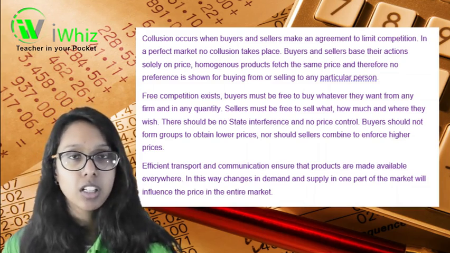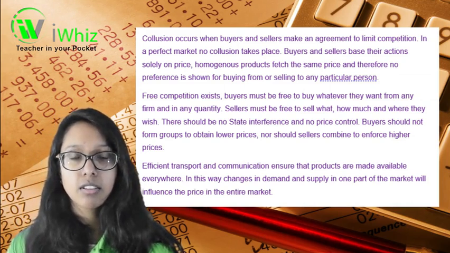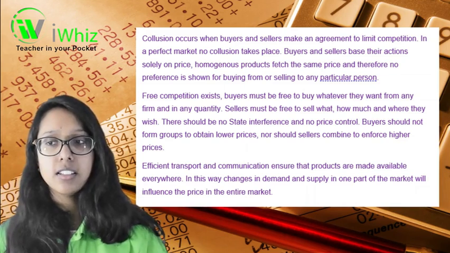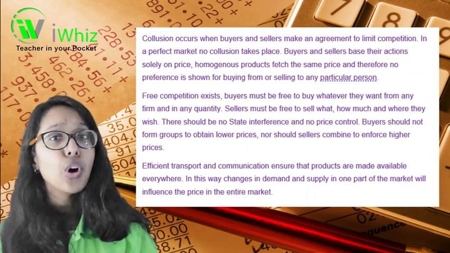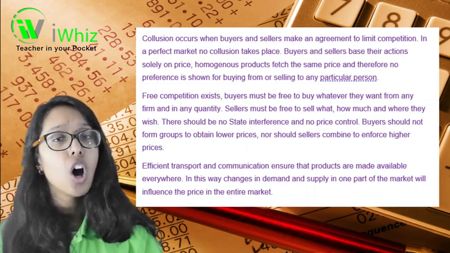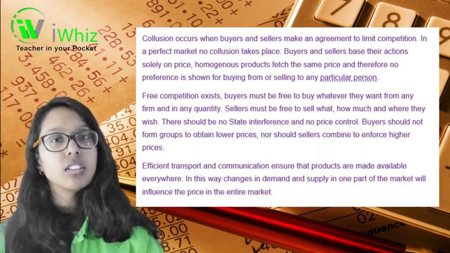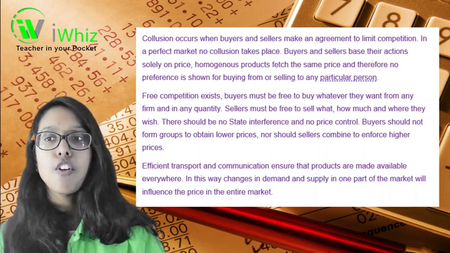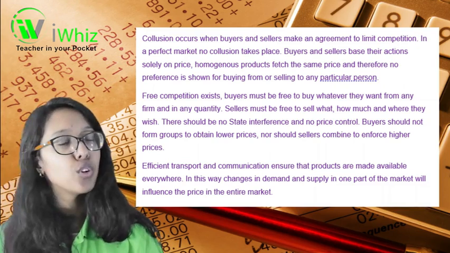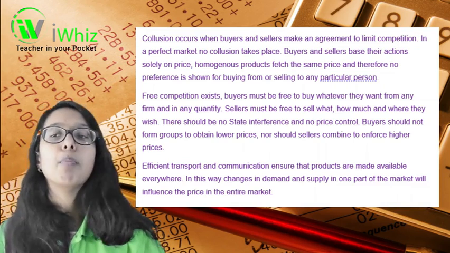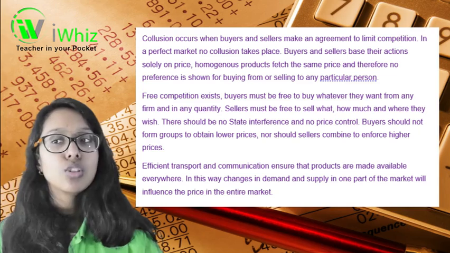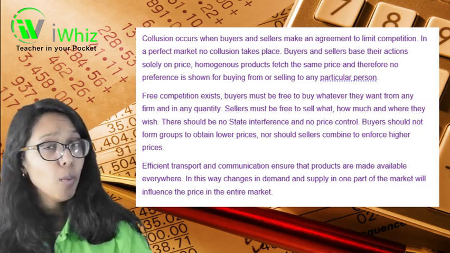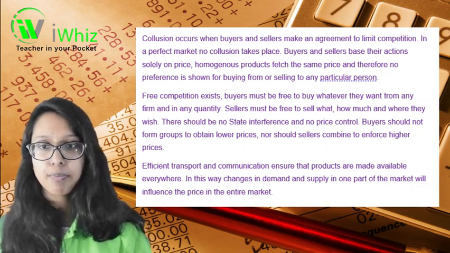In a perfect market, no collusion takes place. Both buyers and sellers base their actions solely on the price of goods. So homogeneous products or similar products fetch the same price, and therefore no preference is shown for buying from or selling to any particular person.